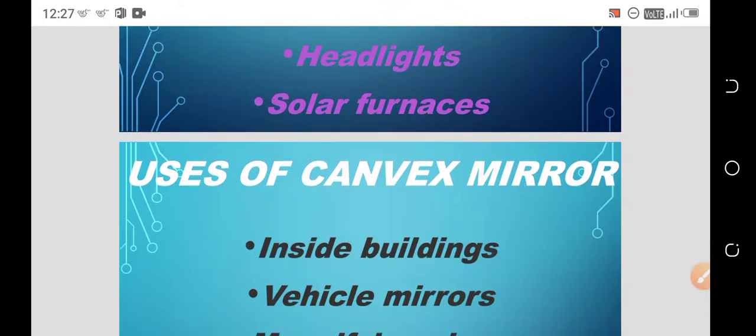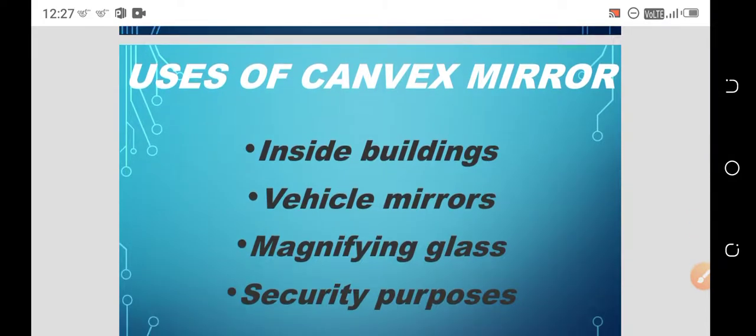Coming to the convex mirror, where are we using convex mirrors? In buildings, to get attraction, to get beautiful scenic positions, to get a ventilation atmosphere, we are using a certain type of mirrors, and they are called inside building mirrors. And in vehicles, for the rear view, we are using these convex mirrors.